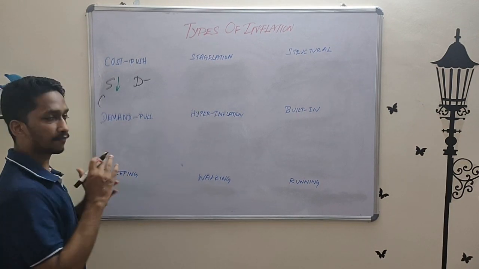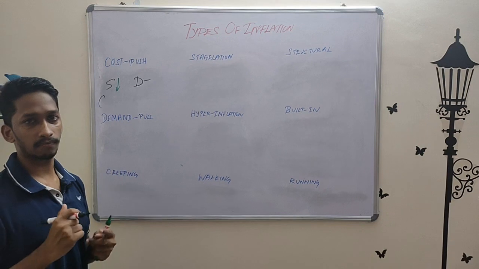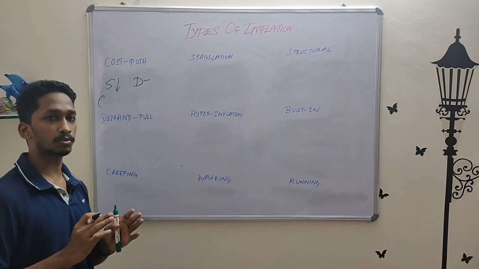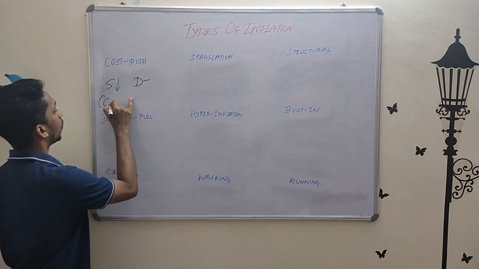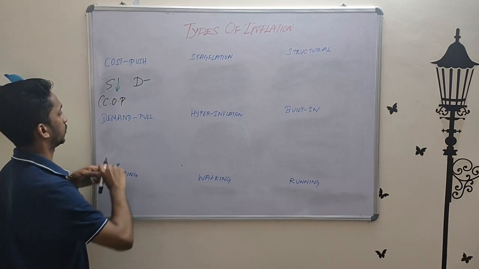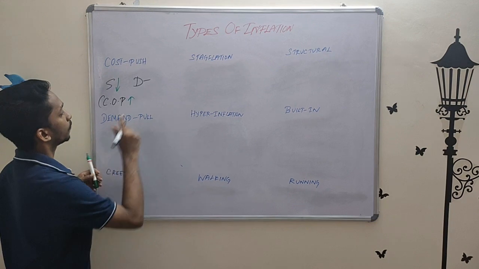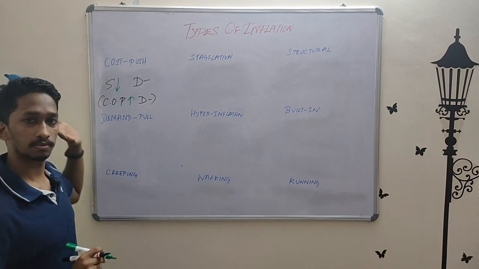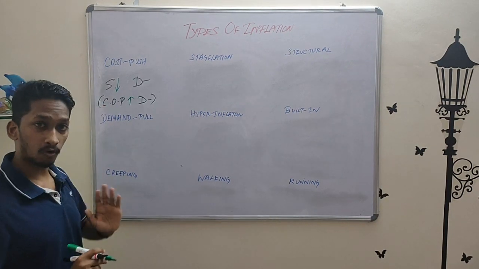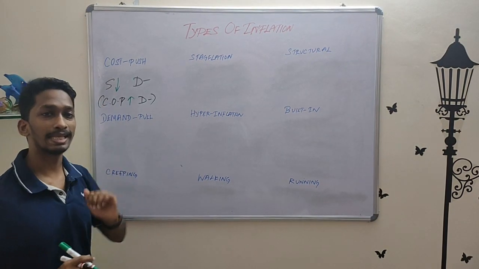But for our sake, we'll use it as a subcondition, wherein if it occurs, it's still cost push inflation, but this is a major part. The second side is cost of production increasing while your demand stays constant.